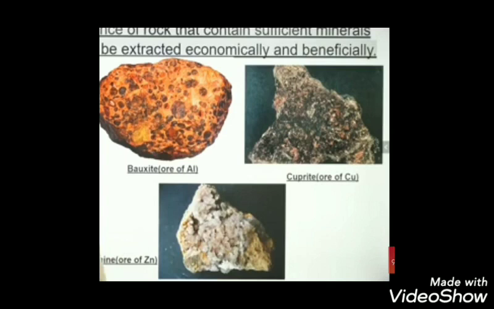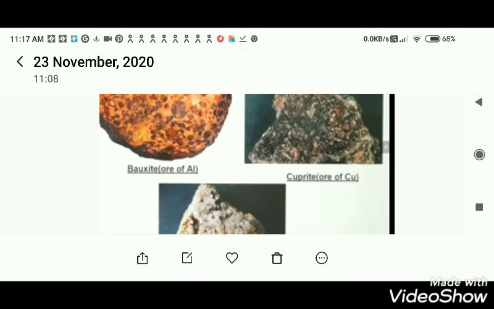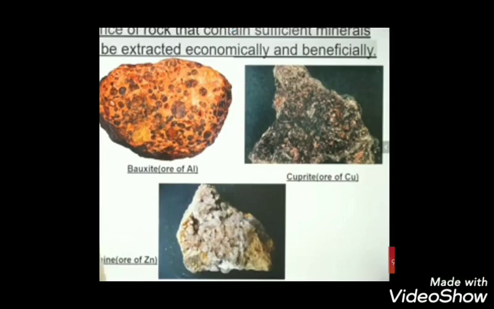Here you can observe some metal ores on the screen. Metal ores in this form they are got, and then it is extracted. Whichever metal is present in high quantity in that mineral, that is extracted from the mineral. Okay, these are all the minerals.